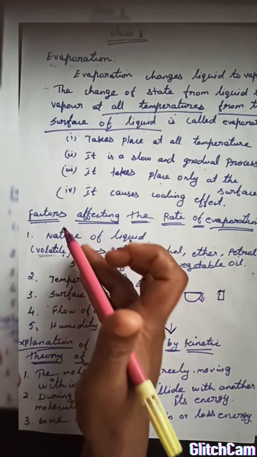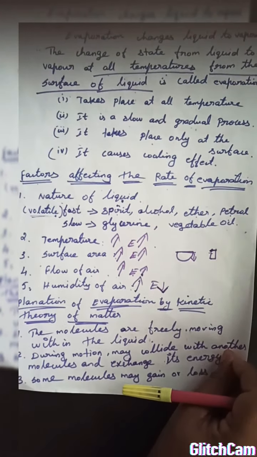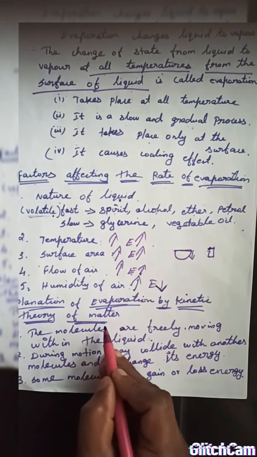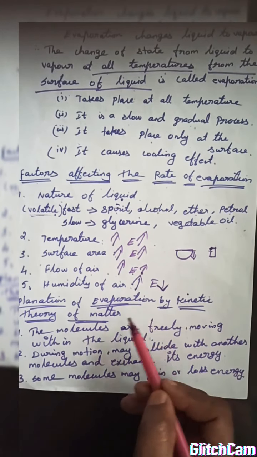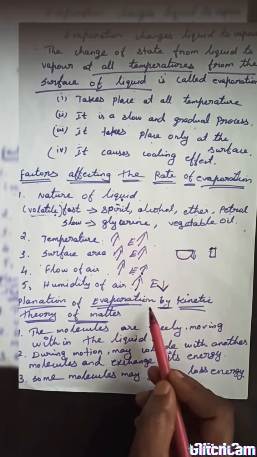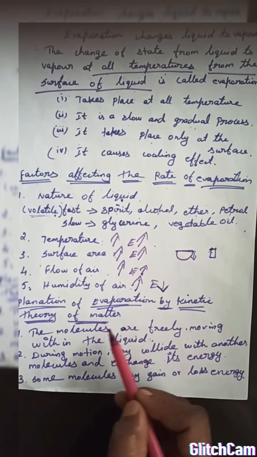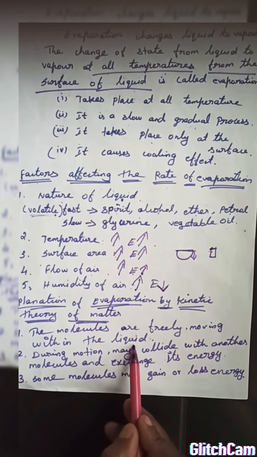Okay, so these are the factors affecting the rate of evaporation. Next, the explanation of evaporation by the kinetic theory of matter. As you know, what is evaporation? Evaporation takes place only from liquid to vapor. Liquid means the molecules are free to move anywhere within a boundary. So the molecules are freely moving within the liquid boundary.